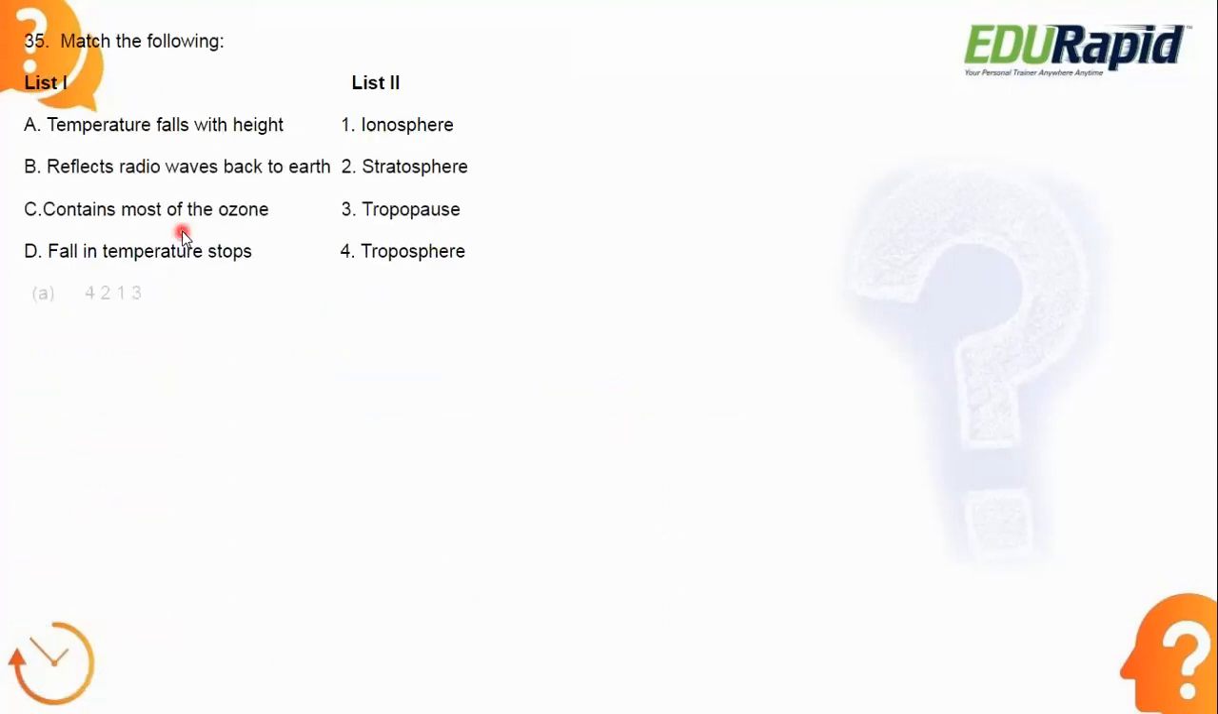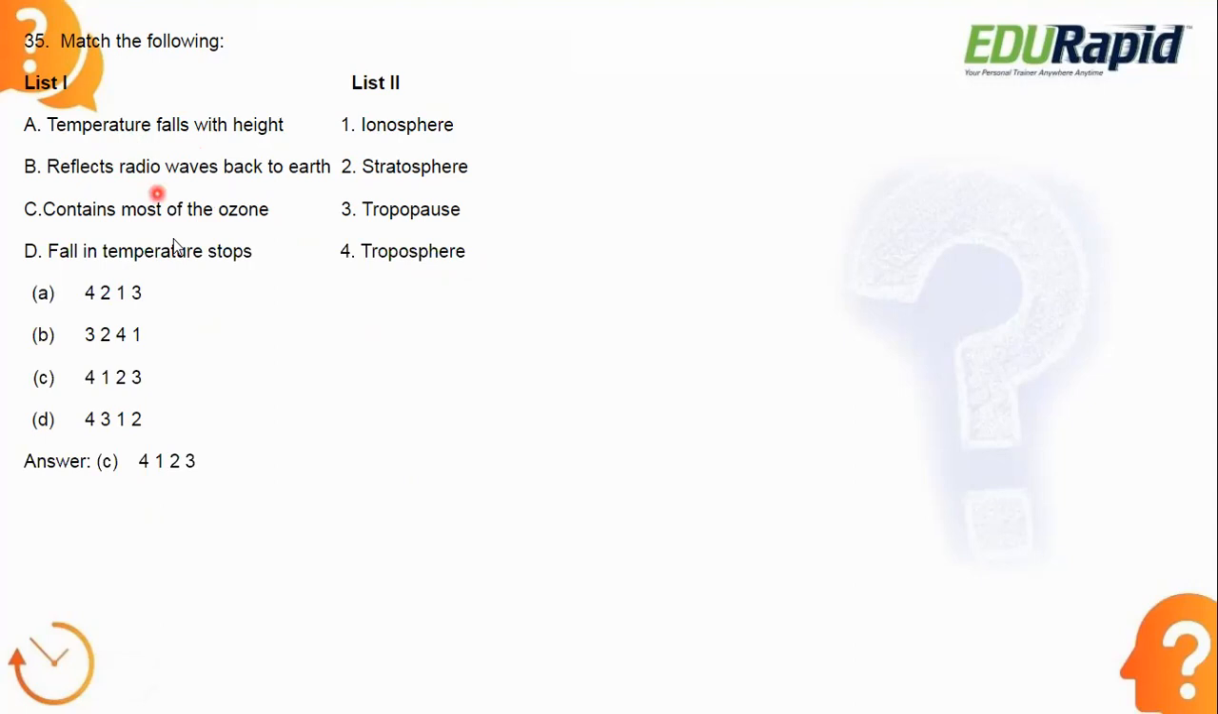Okay, next. Again, you need to match the following. You need to find the correct answer using the codes given below. In list 1: temperature falls with height, reflects radio waves back to earth, contains most of the ozone, fall in temperature stops. List 2: ionosphere, stratosphere, troposphere. They are giving different characteristics of the layers, and in list 2 the layer names. You need to match them. Let's see the answer. Answer is option C, 4123.